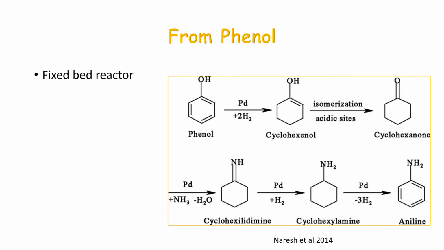If we want to obtain amines from phenols, phenols can also be hydrogenated with hydrogen gas and palladium initially to give cyclohexanol, which can isomerize to cyclohexanone. Now this, if treated with ammonia, which will act as a source of nitrogen, and later on again hydrogenated with a third molecule of hydrogen gas, can give us first cyclohexylamine, which can be dehydrogenated to give us aniline.